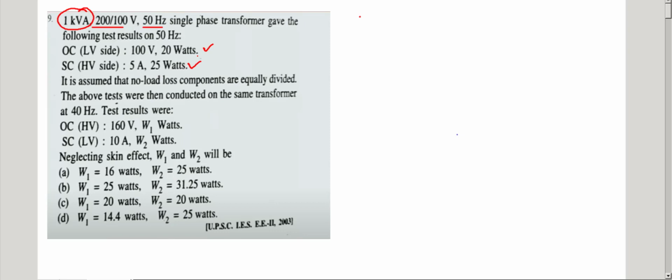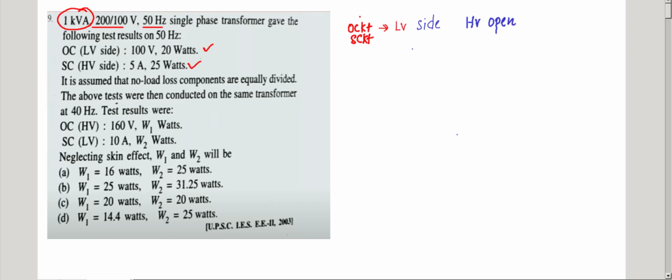So if you look at the open circuit test and short circuit test, on which side is the open circuit test conducted? LV side. Open circuit test is conducted on the LV side, HV open.